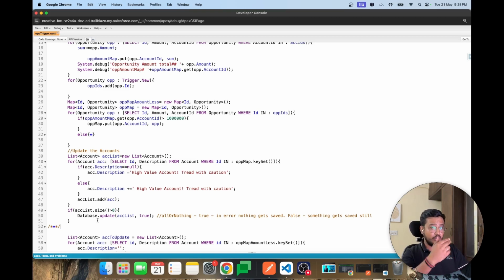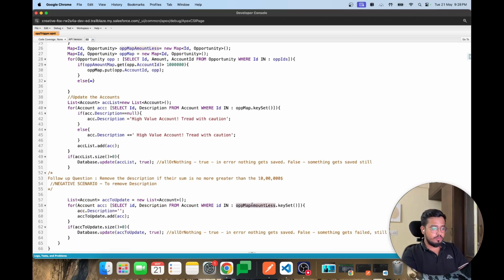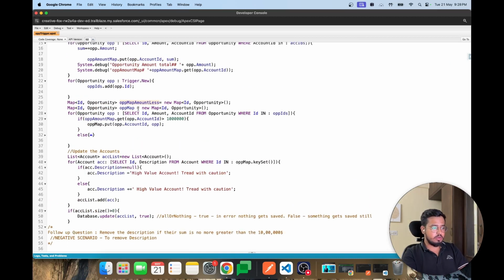So, the interviewer had a follow-up question: how will you remove the description if the sum is no longer greater than $1 million? This is to remove the description. In this case, what we'll do is create another map that will store such accounts that have the amount less than $1 million. So for them, we need to remove that.